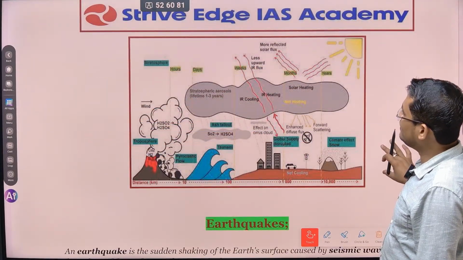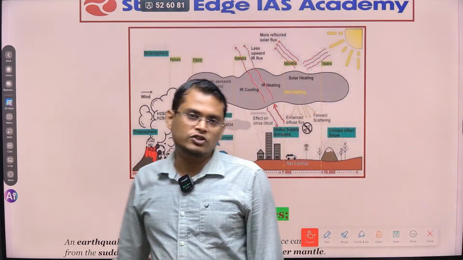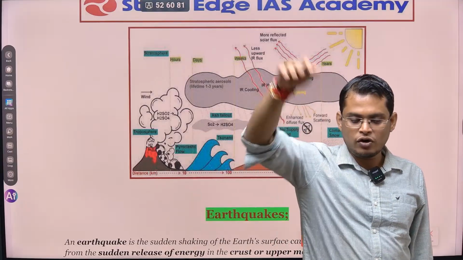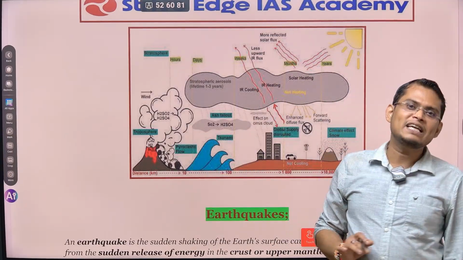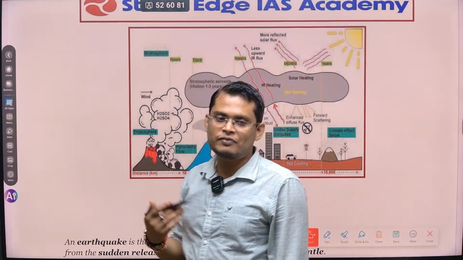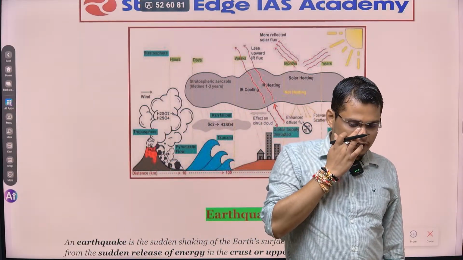So this is a diagram. It is showing that whenever there is a volcanic eruption, some sulfur particles are released. Sulfur particles are light and white. If they are floating in the atmosphere, they reflect a lot of sunlight. Because of that, there is a cooling effect. So mini ice age: it is said that if volcanic eruptions happen repeatedly for a long period of time, there will be a mini ice age. So in that ice age, there will be cooling effects.